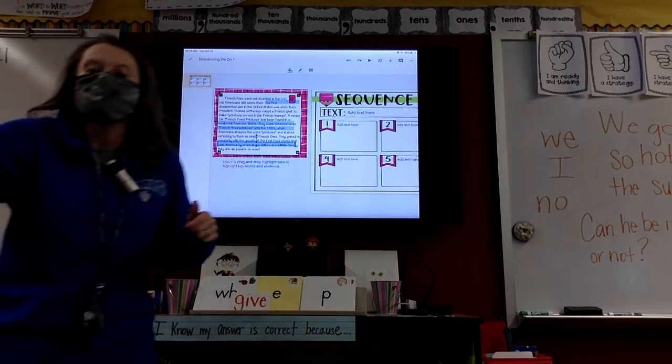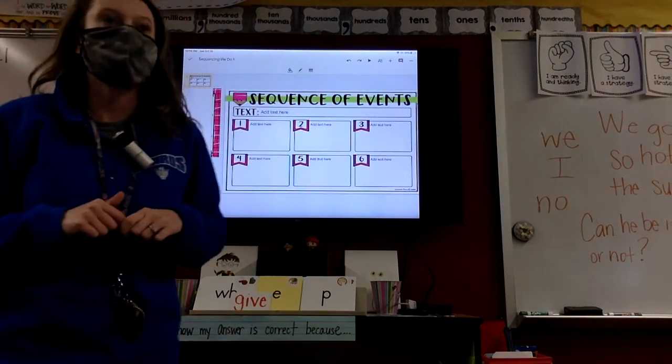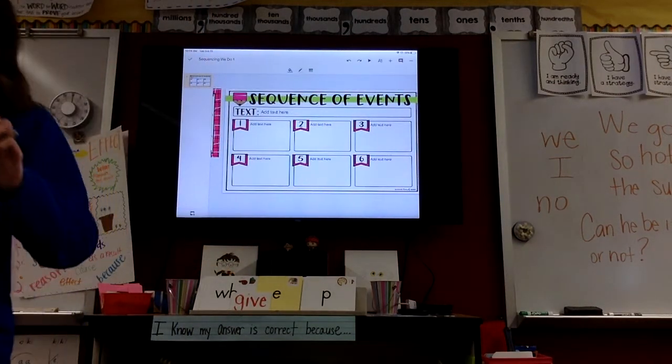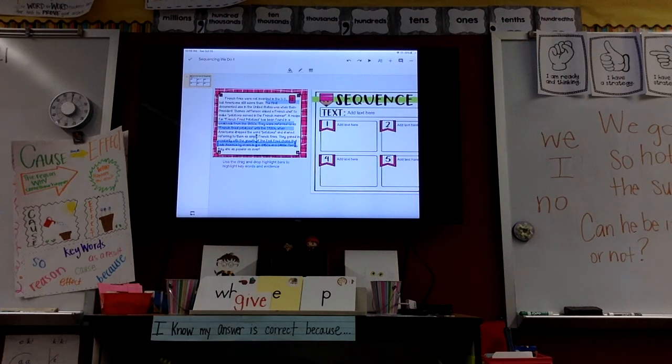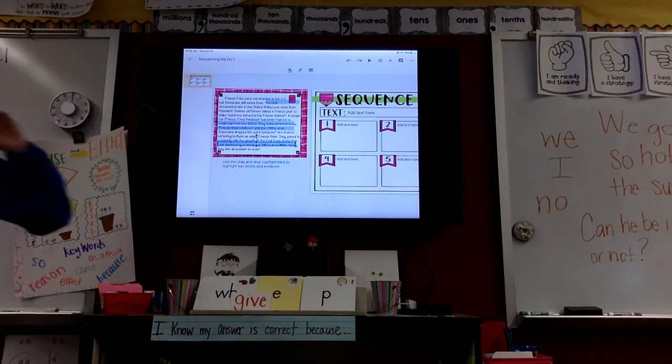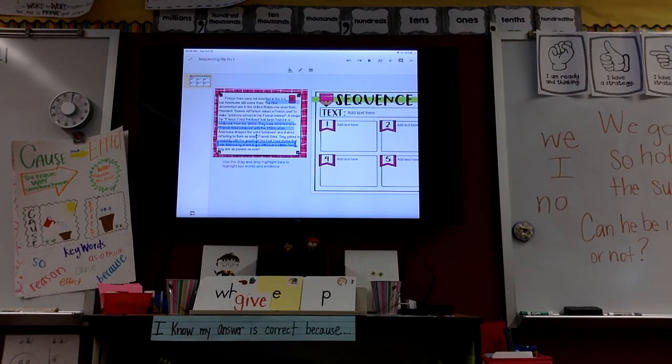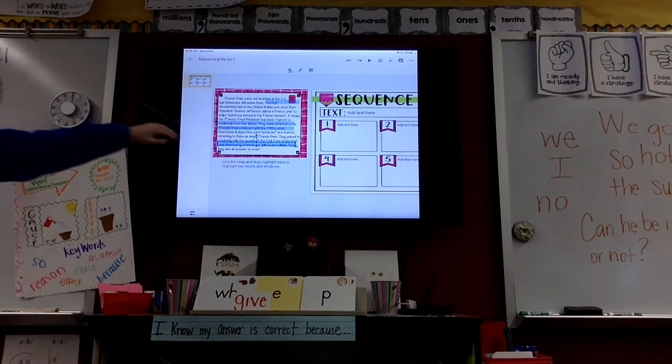Great. Now what's step 3? What's the third thing the author told us what started happening? What's the other signal word we highlighted right after 1850s? 1930s. Okay, so let's read what happened in the 1930s. Someone raise a hand. What happened in the 1930s? Noah.